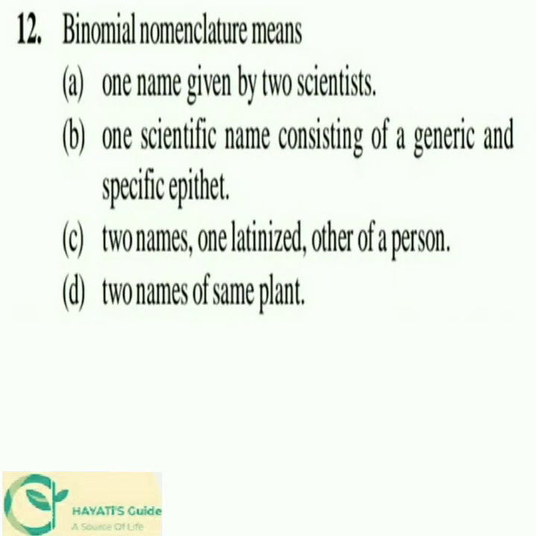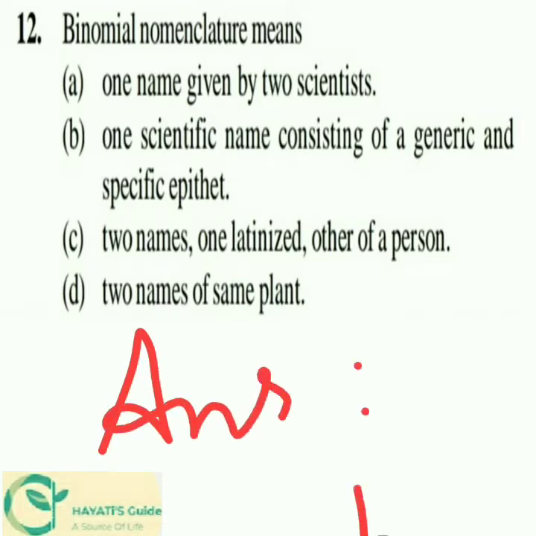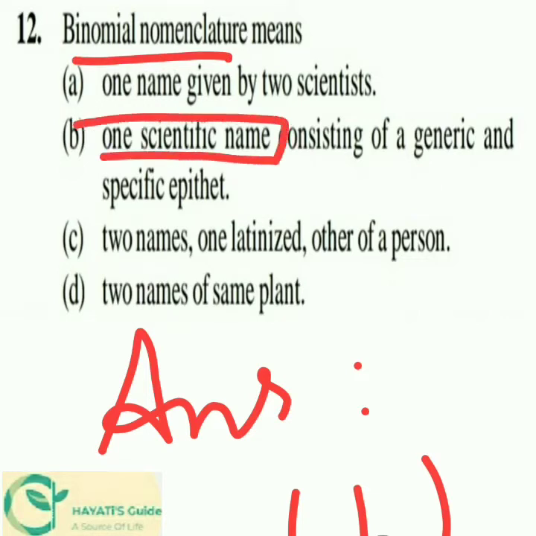So next question, binomial nomenclature means, and the options are as follows, and the answer would be option B. So the binomial nomenclature is one of the scientific names, and this scientific name consists of a generic and specific epithet. So the answer is option B.